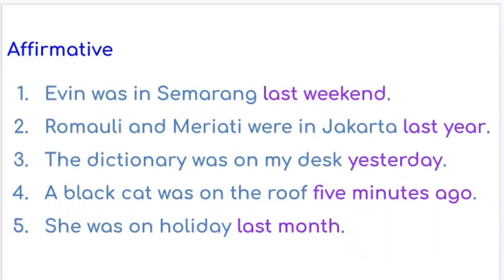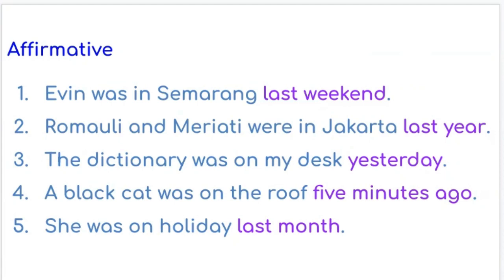Evin was in Semarang last weekend. Romauli and Mariati were in Jakarta last year. The dictionary was on my desk yesterday. A black cat was on the roof 5 minutes ago.